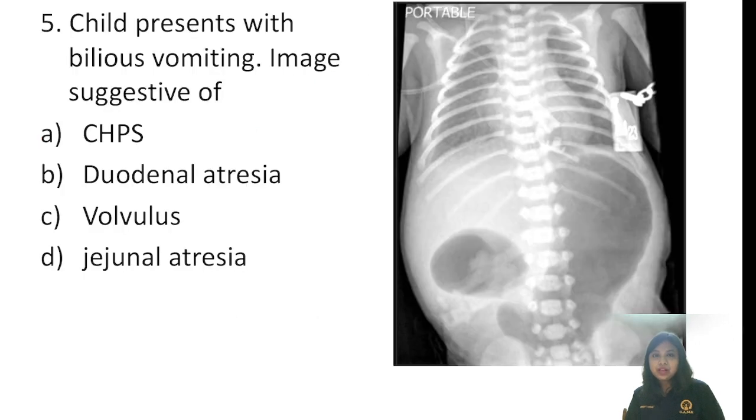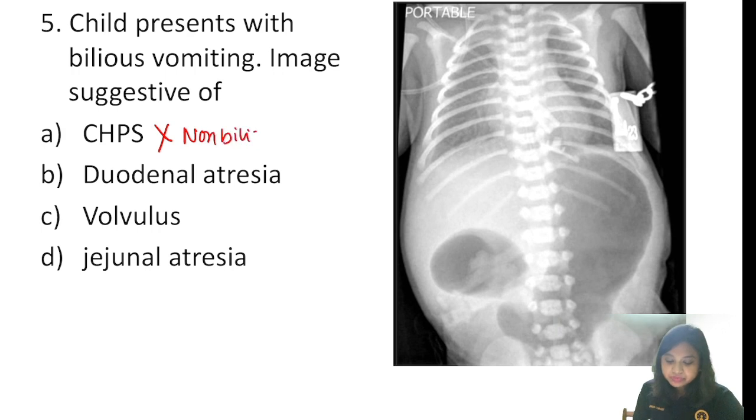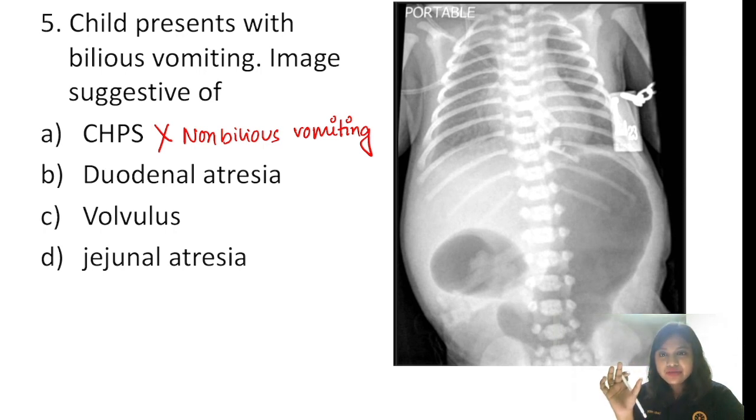Okay. Child presents with bilious vomiting, image is suggestive of. First of all, before looking at the image, let us look at the options. The first option is CHPS, congenital hypertrophic pyloric stenosis. It cannot be the answer because the presentation will be non-bilious vomiting. And we already know that any neonate who presents with gross bloody stool or bilious vomiting in the first 24 hours of life should always be considered a surgical neonate.